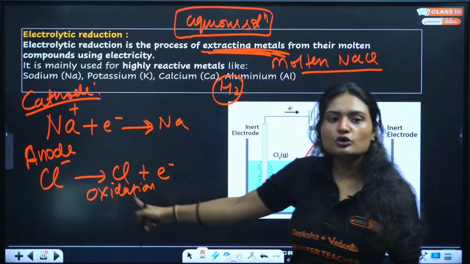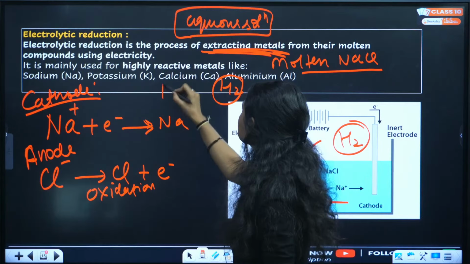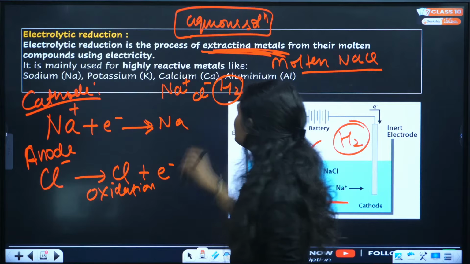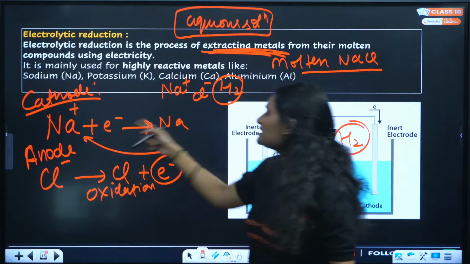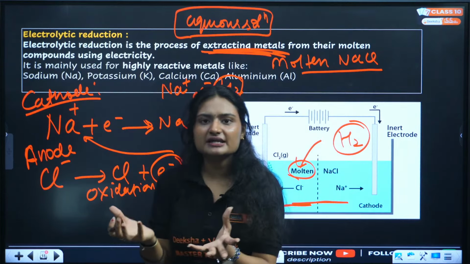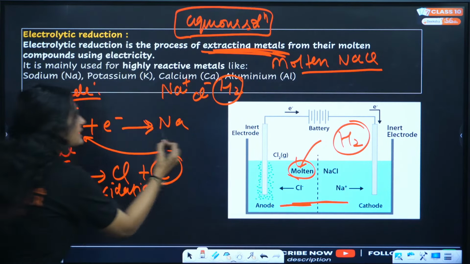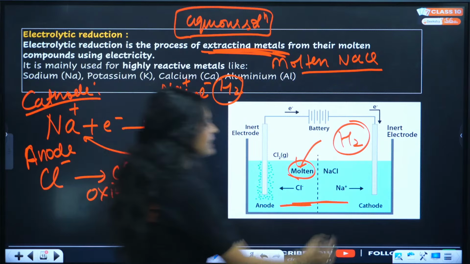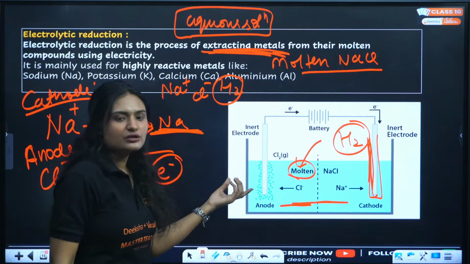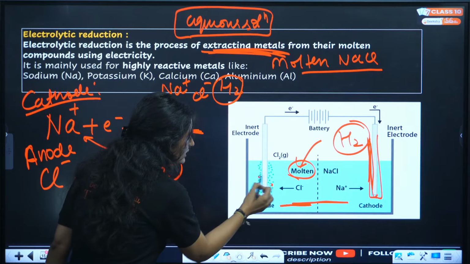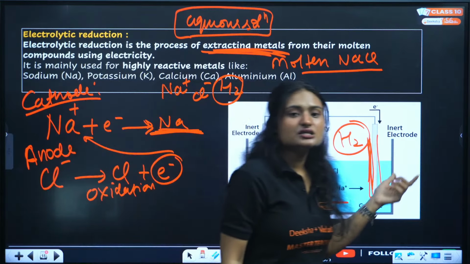This lost electron will be gained by Na positive, because in NaCl we have Na positive and Cl negative. This Na positive will gain this electron, and thus form sodium. We need the sodium metal, right? We are doing this to extract the sodium metal, and this sodium metal will deposit at the cathode. This is your sodium metal. Chlorine gas will be evolved at the anode. These bubbles are chlorine gas bubbles. Chlorine gas will be evolved at the anode, and at the cathode we will get the sodium metal.